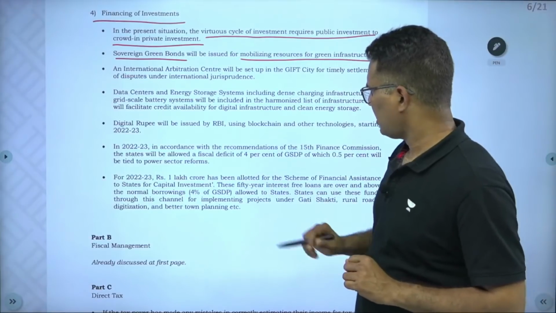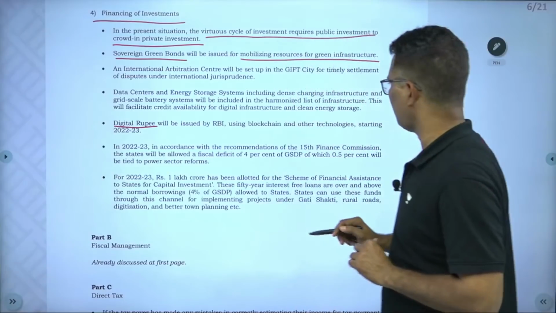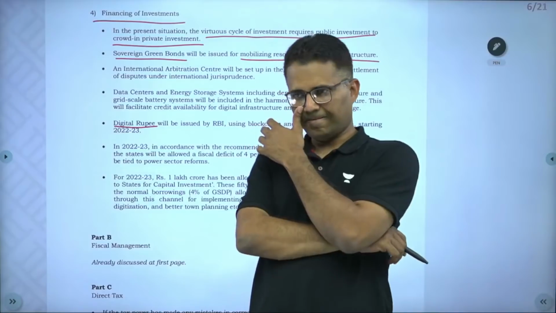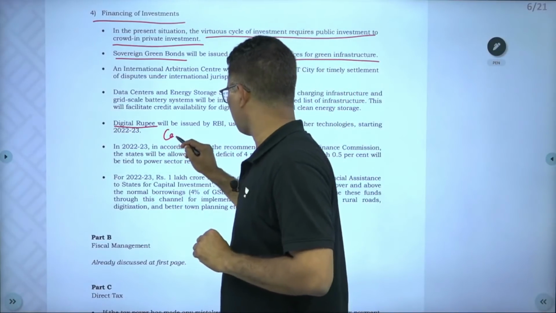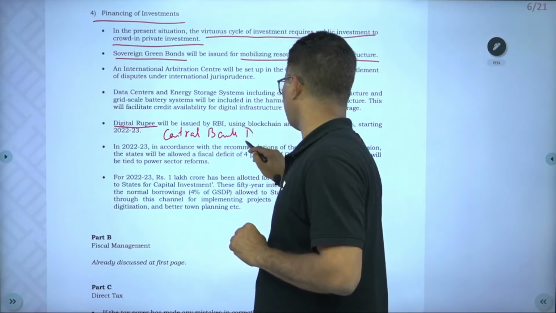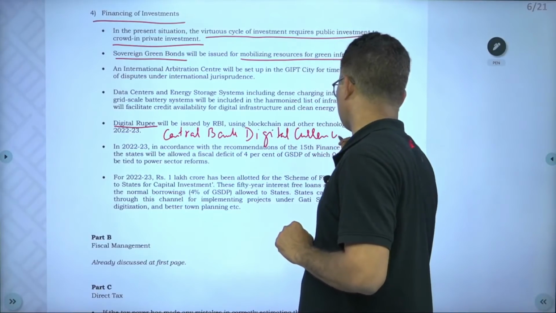What is more important is that the digital rupee will be issued by RBI using blockchain and other technology starting from 2022-23. Digital rupee means central bank digital currency.